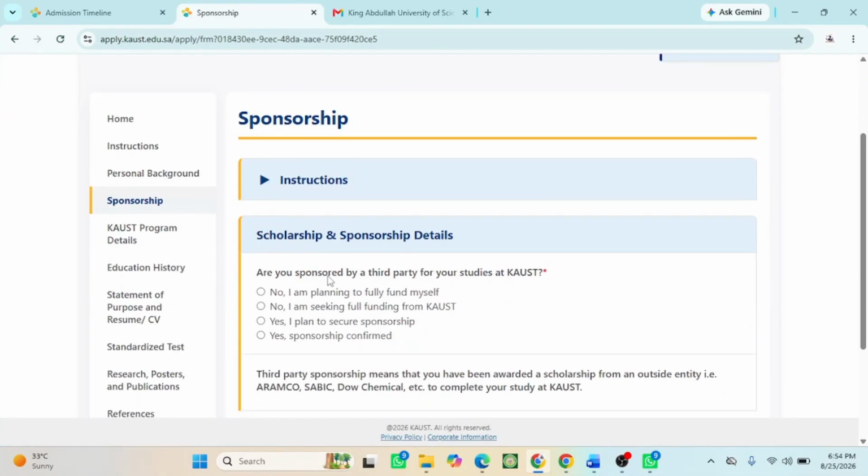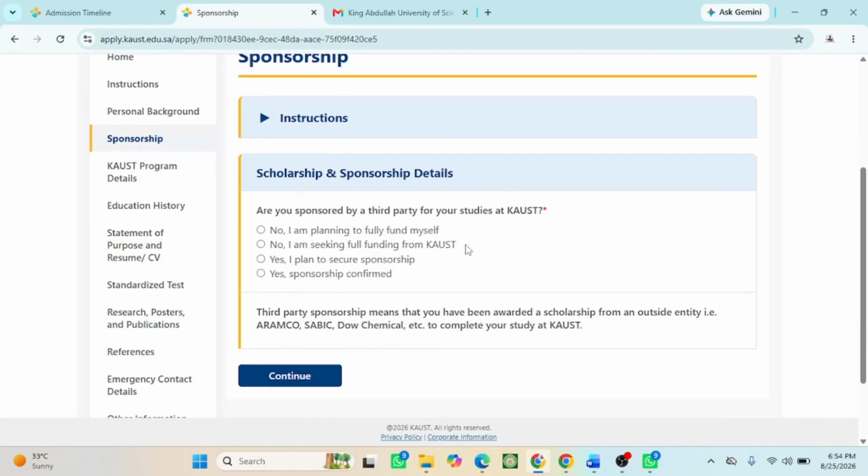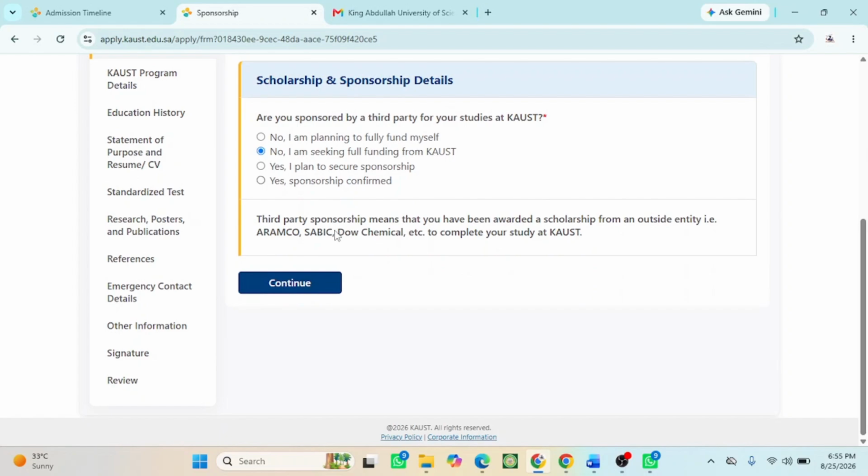Then the next section is sponsorship. Are you sponsored by a third party for your university studies? No, I'm not planning to fund myself. No, I am seeking a fully funded scholarship. So I click on this. Then I will click on continue.